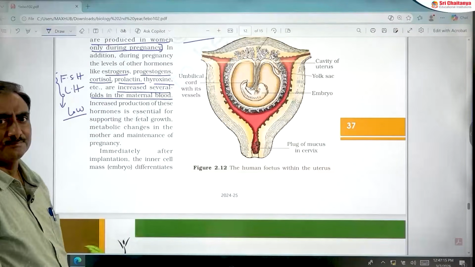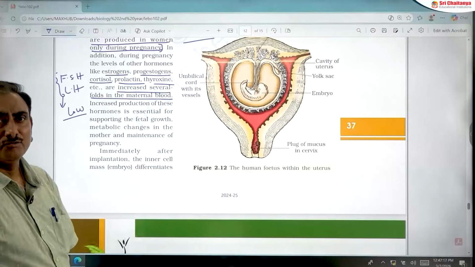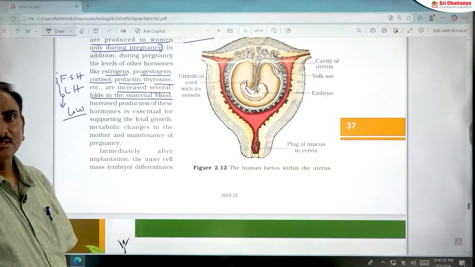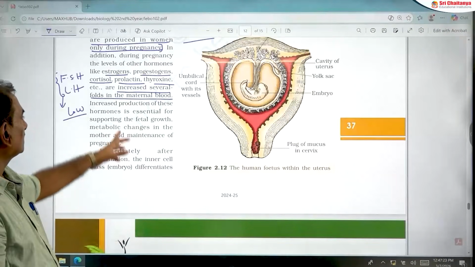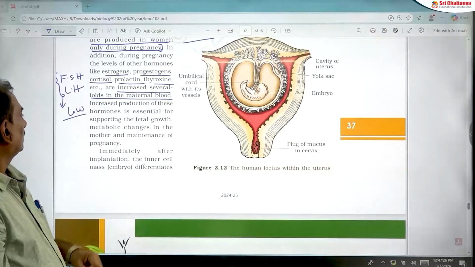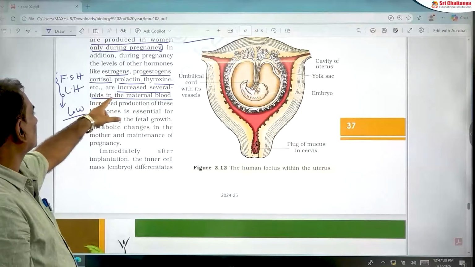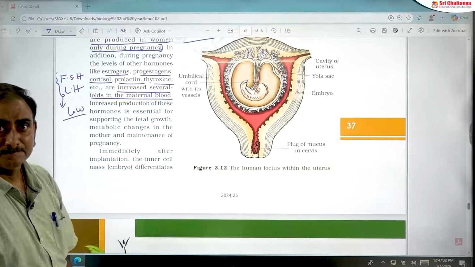A question was already given in the 2022 NEET examination. It was an assertion question. Assertion: thyroxine levels increase several folds in maternal blood during pregnancy.